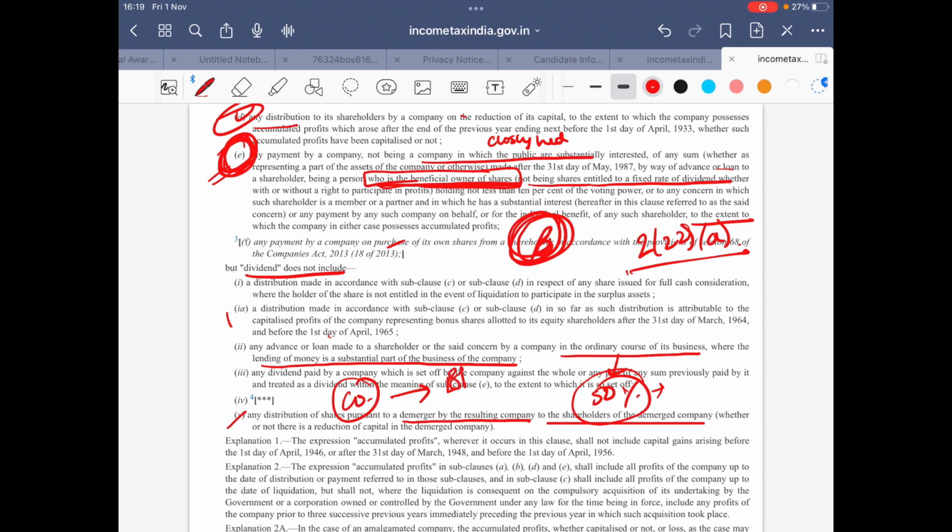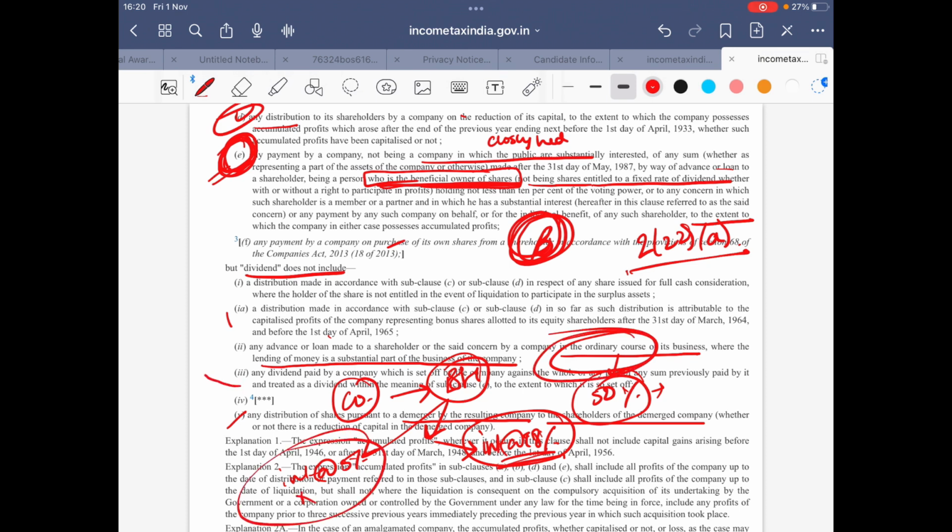And when the company is in that business only and it is lending money to any of its shareholders in the ordinary course of business, it means that suppose the company lends at an interest rate of 18%. So if the shareholder is also getting the loan at the rate of 18%, it would be considered an ordinary course of the business. However, if the shareholder is receiving it with an interest of suppose 5% or without any interest, this won't be considered an ordinary course, and then the deeming fiction would arise under section 2(22). So yeah, this states that when it is.